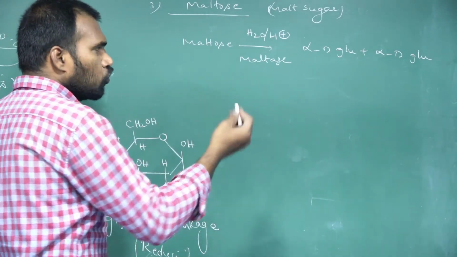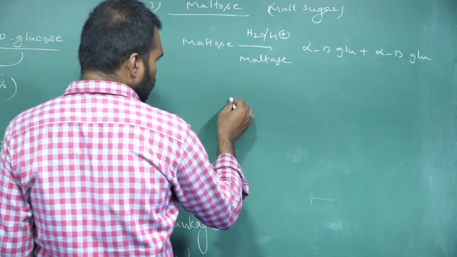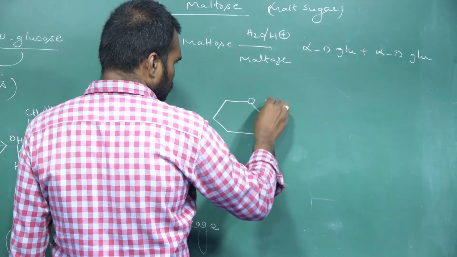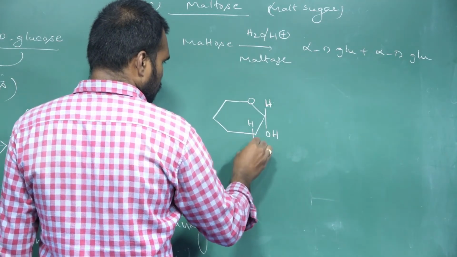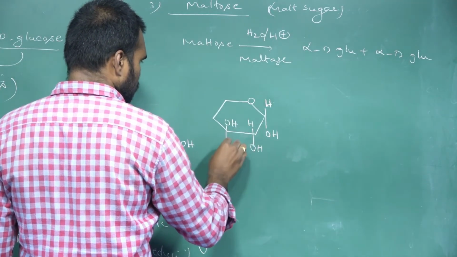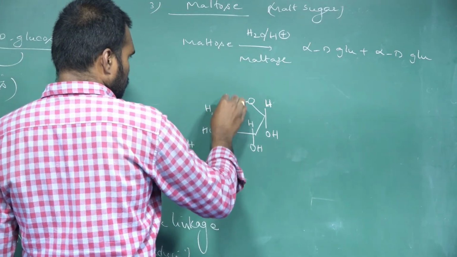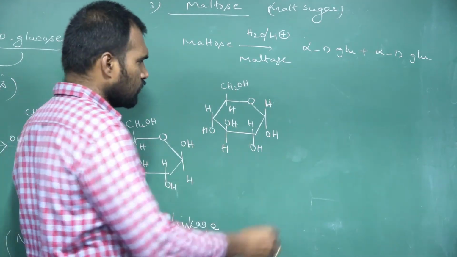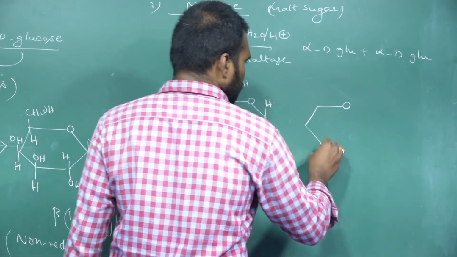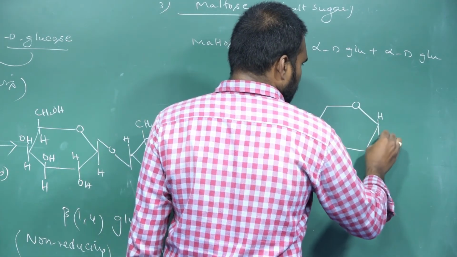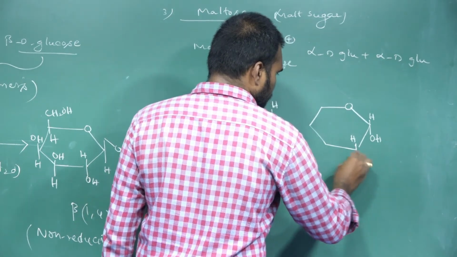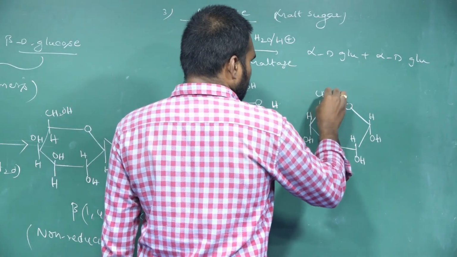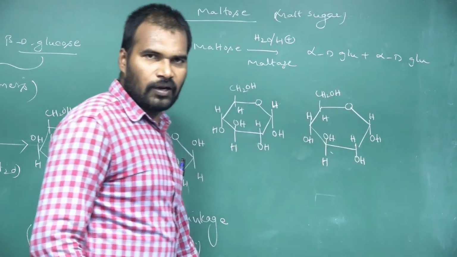Okay, see, if you take the two glucose units, alpha forms only. So this is what? Alpha glucose. This is another alpha glucose unit.